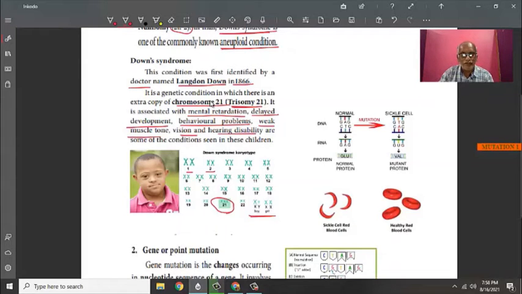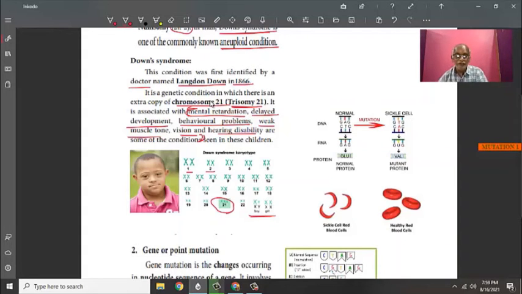So if they ask what are the clinical conditions of Down's syndrome, you will be writing from here up to here. What is Down syndrome is, there is an addition of another chromosome in the 21, making them into trisomy. So this is the clinical condition of Down syndrome. Read carefully. This may be asked in exams.